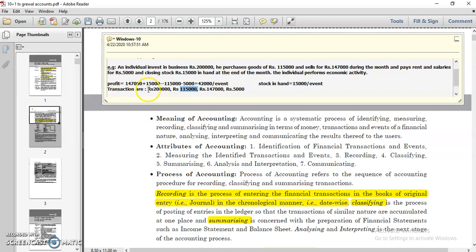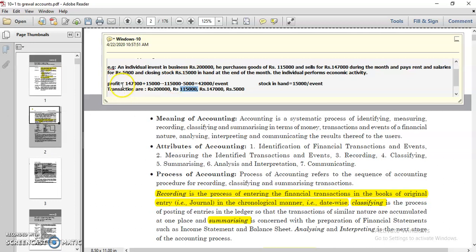So the transactions are investing in the business rupees 2 lakh, purchasing goods, selling goods, and lastly paying rent and salary. Now, what do we mean by event? I told you that an event is called an outcome as well as a result. So whatever you have done in your whole business, the outcome of that business is called your event.